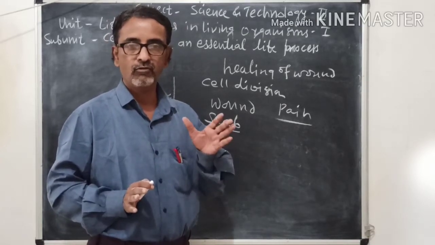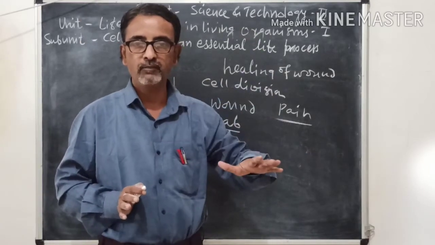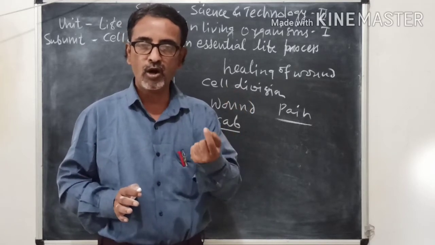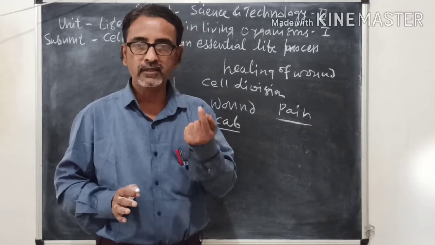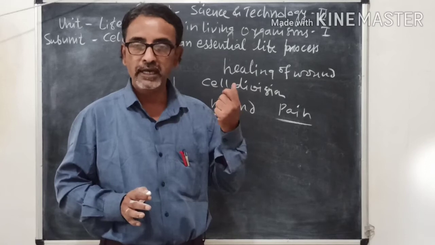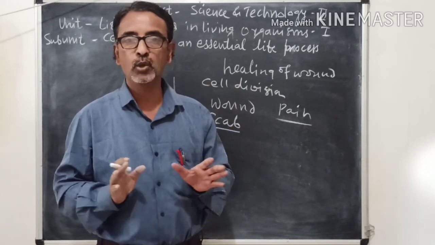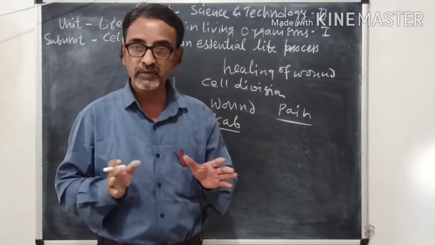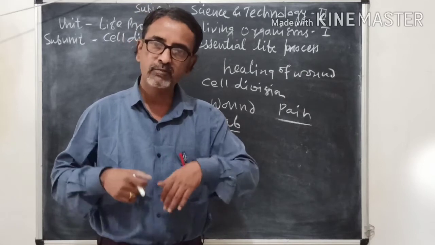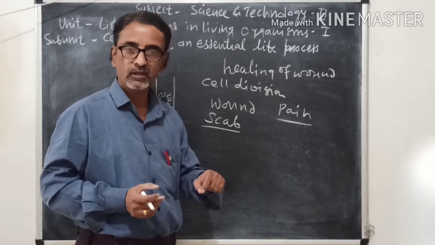As we keep our hand on a hot part, immediately we remove our hand. Or when a thorn or a pin enters our leg, immediately we remove our leg because we have a nervous system. But in plants there is no nervous system. But it doesn't mean that they do not have sensation. They have sensation, but their sensation is different. So when we pluck a flower, what happens?